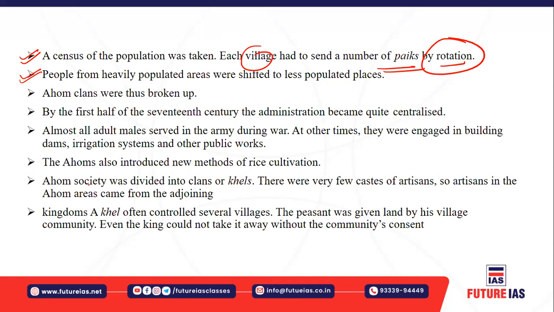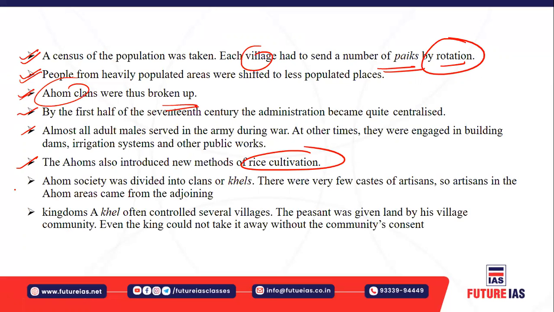And the people who belonged to the Ahom clans started breaking up because of the movement of these people, right? By the first half of the 17th century, the administration became quite centralized, and almost all male adults in the family served in the army during war. They were also engaged in various activities like building dams, irrigation systems, and other public works. And the Ahoms also introduced a new method of rice cultivation.